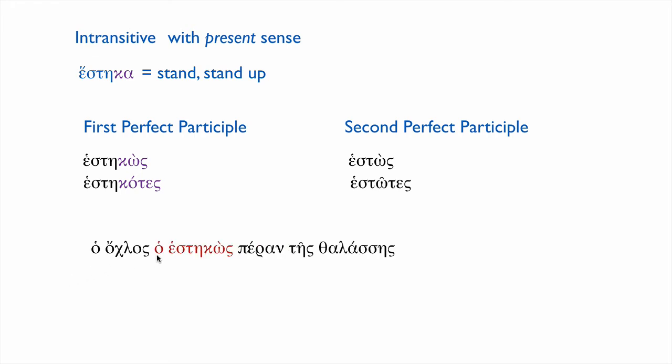Ho ochlos ho hestekos peran tes thalasses. The crowd, the standing one. The crowd which was standing, which is standing across the sea. Here we have the first perfect participle. Again, it's nominative, it's masculine, it's singular, in every way agreeing with ochlos.